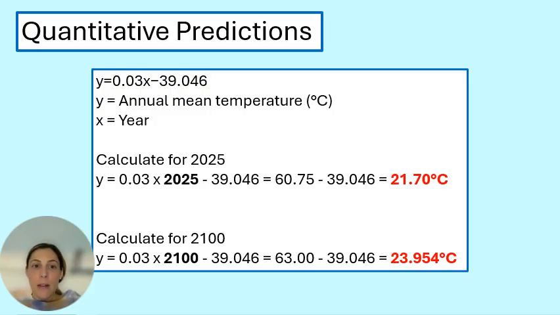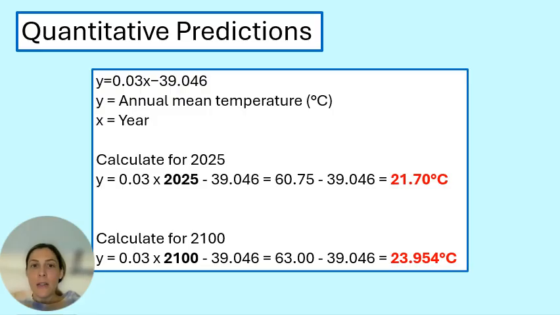So for 2025, let's solve it together. First, you're going to plug in the year, so x equals 2025 into the equation. Now you have y equals 0.03 times 2025 minus 39.046. We're going to multiply first. 0.03 times 2025 equals 60.75.